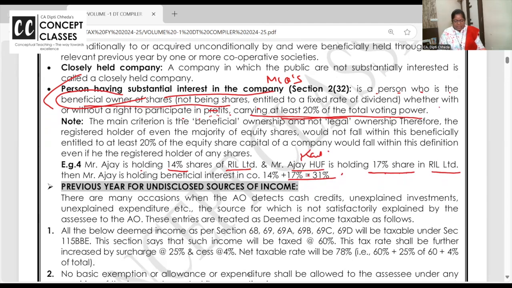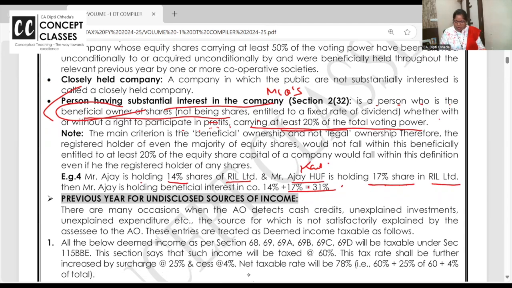Chalo. Now, whenever you cross more than 20% substantial interest you have in a company, ma'am, what's the benefit of having substantial interest? Then substantial interest is helpful in clubbing, and will come in a lot of topics.